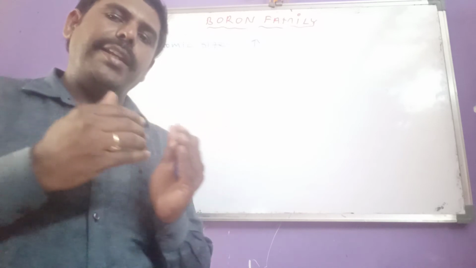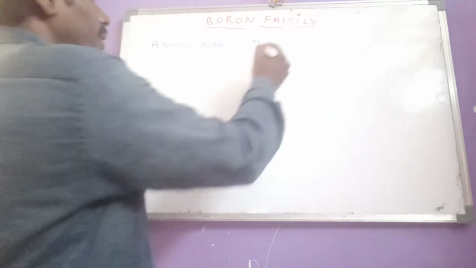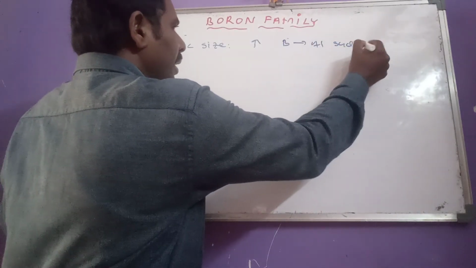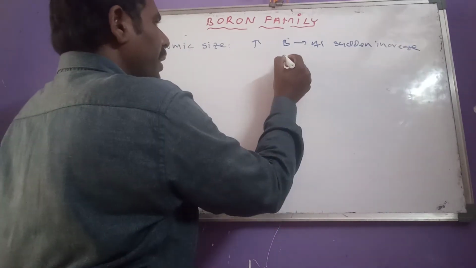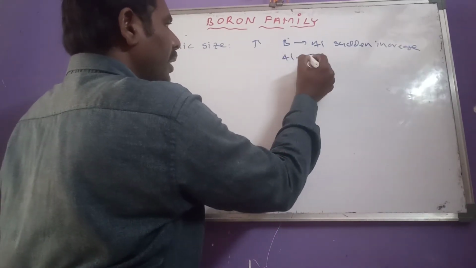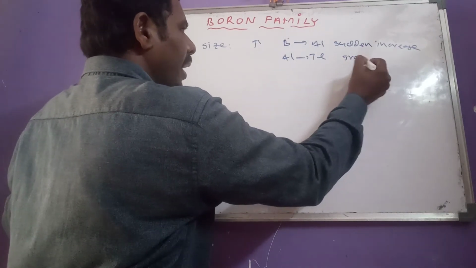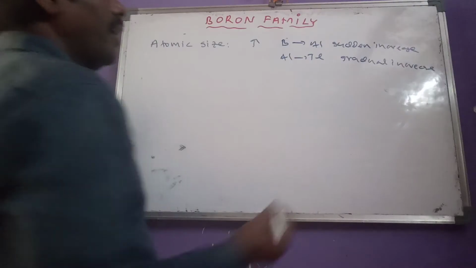From aluminum to thallium, up to nihonium also, there is a gradual increase, not sudden.